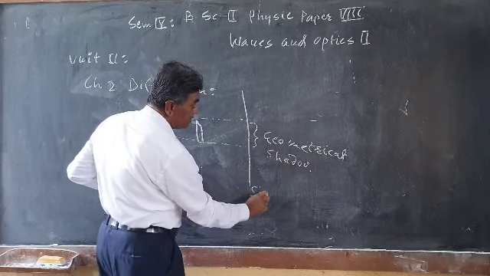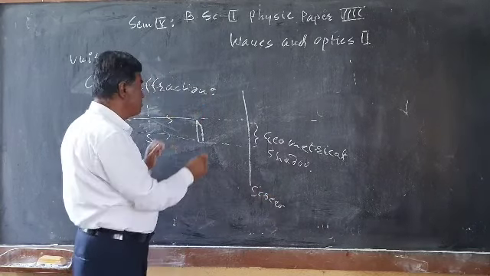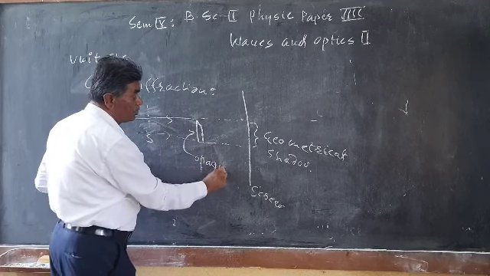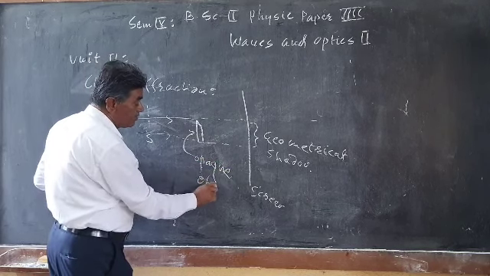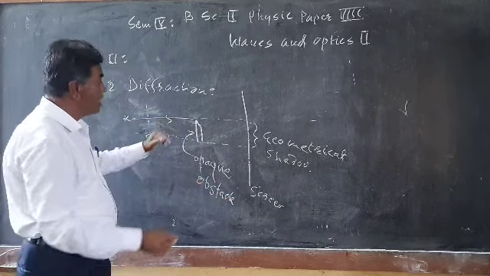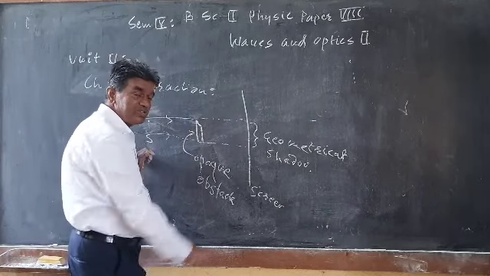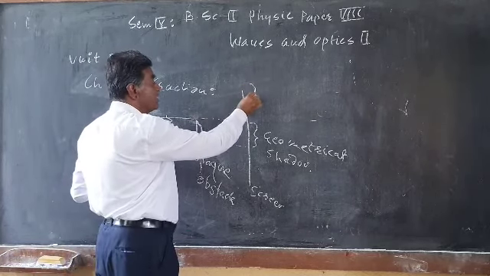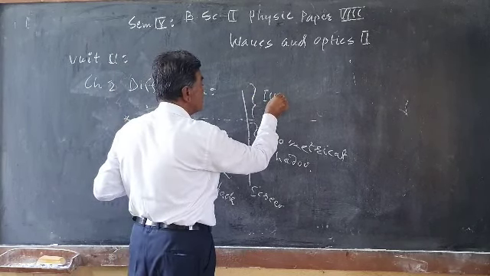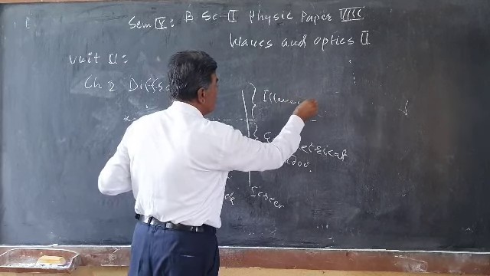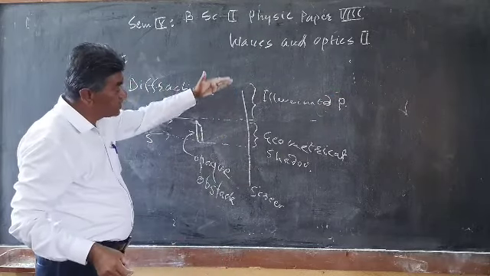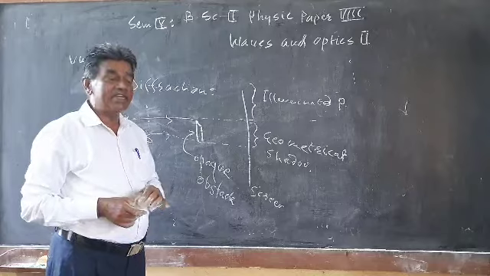If an opaque obstacle, like a pin, is placed in the path of light, we get the geometrical shadow of this obstacle, and above it we get the illuminated, bright portion, while below it the geometrical shadow is expected.